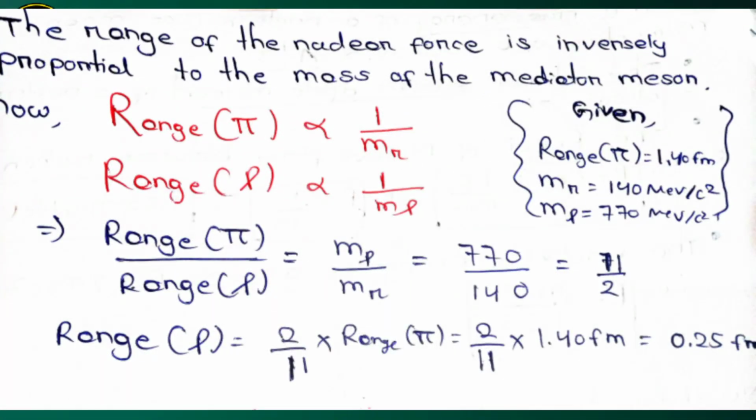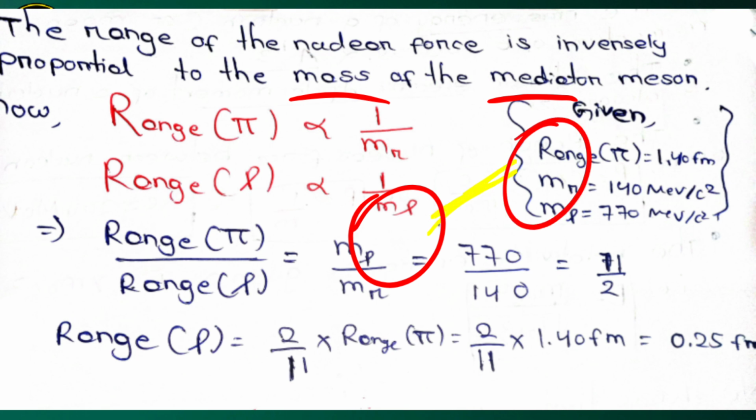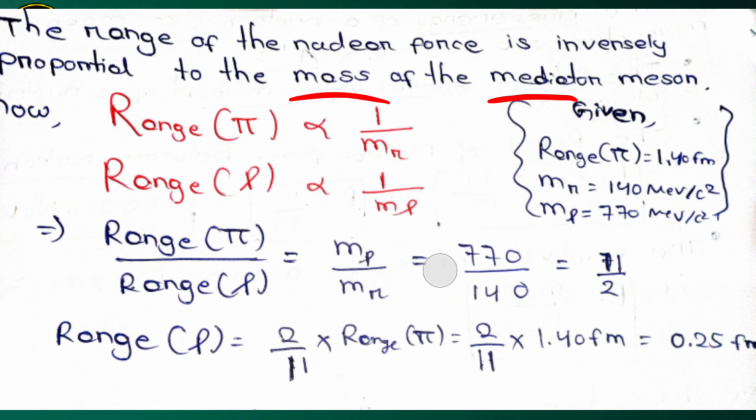You must be knowing a fact that the range of nuclear force is inversely proportional to the mass of the mediator meson, that is the meson being exchanged between the two nucleons. For pi meson, the range is inversely proportional to the mass of pion. For rho meson, we can write that the range of rho meson is proportional to 1 by mass of rho.